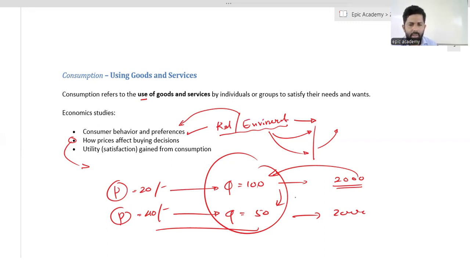Utility, satisfaction, the gain from consumption. Okay. As an example, if you are thirsty, you are going to drink a cup of water. What happens to your thirst level? Your thirst level is going to be reduced. That is the meaning of satisfaction.